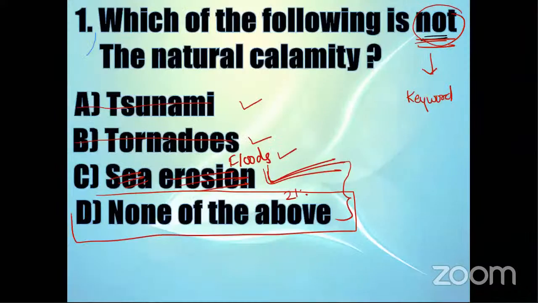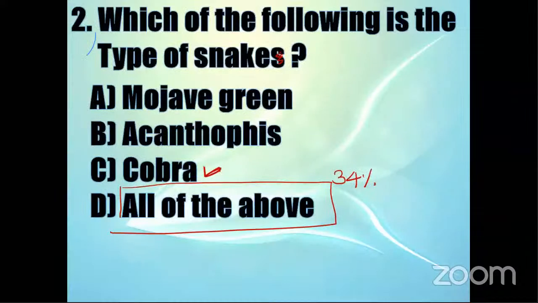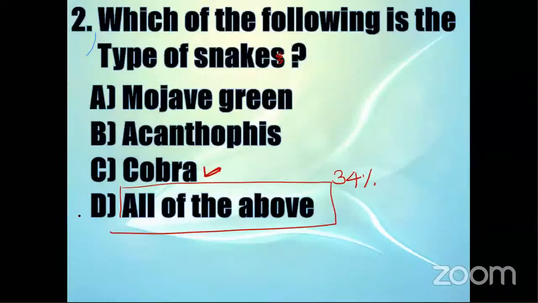So when you have all of the above, go with all of the above. But when you have none of the above, think twice before ticking none of the above. Here, Mojave green is a snake, Acanthopus is a type of snake, and king cobra is also a snake. So the correct answer is all of the above. Give more chance to all of the above, less chance to none of the above. And if you want to do guesswork, with your basic knowledge, first use the rule of elimination and then do your guesswork.